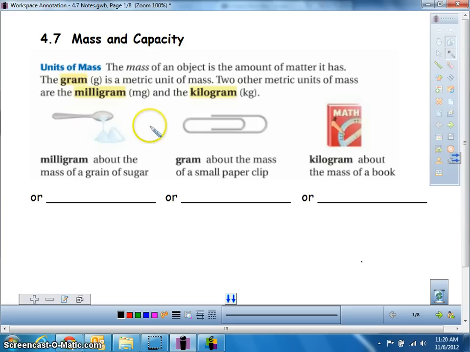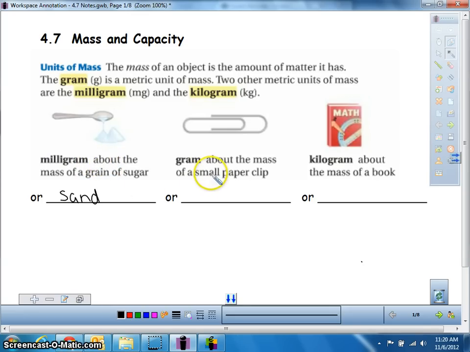So let's get started thinking about this. We need to have some kind of frame of reference in order to help us decide how to use each measurement. So if we wanted to use milligrams, we need to think about how heavy is just a grain of sugar, or a grain of sand is the other one I want you to think about. If you'd want to count it out in grains of sand or grains of sugar, then that's when you would want to use milligrams. You're obviously going to use that for something really, really light.